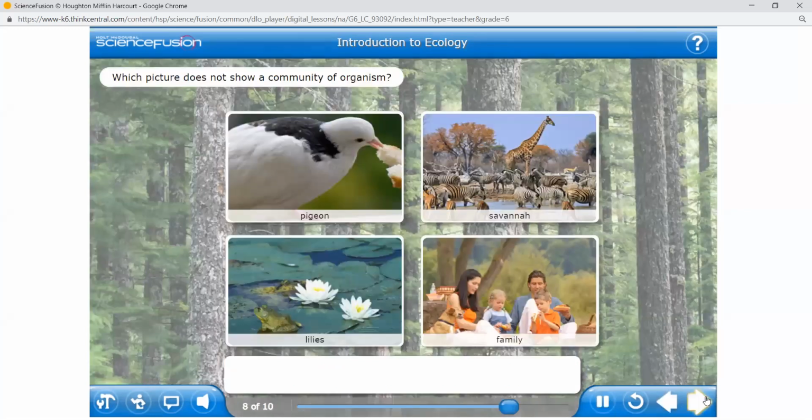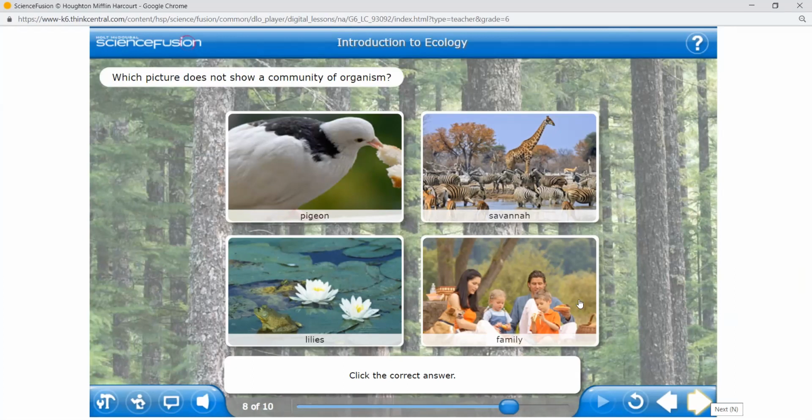Which picture does not show a community of organisms? Click the correct answer. Girls, which is not a community? Can you tell me? Which picture does not show a community?